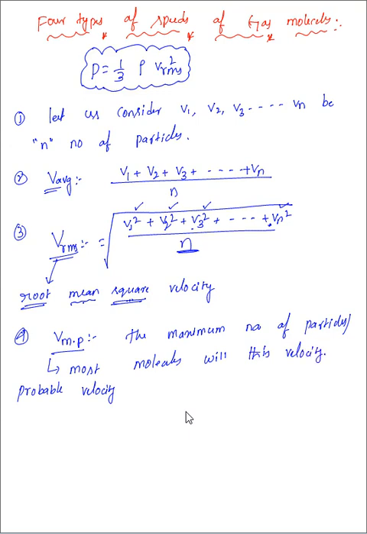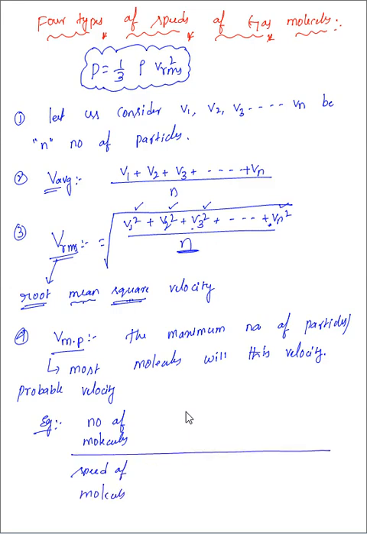So how to check that? For example, let me take one example here. In that event, in the first column I am taking the number of molecules or particles. Here we are taking the speed of molecules. So let me take one table like this, and we'll divide into columns.